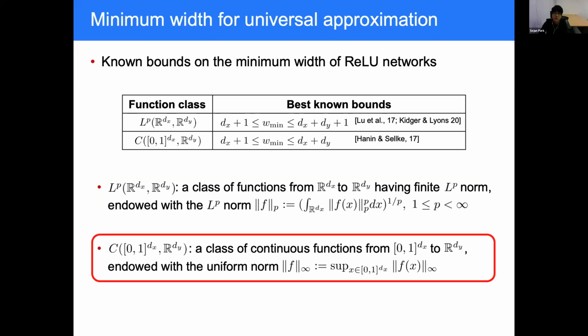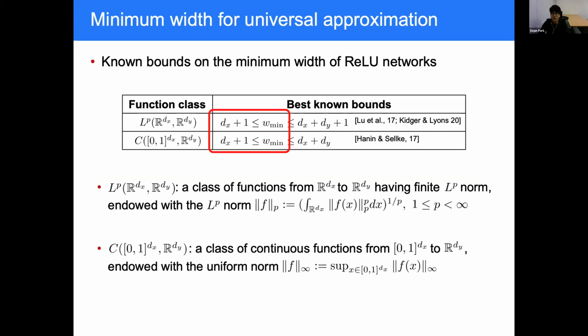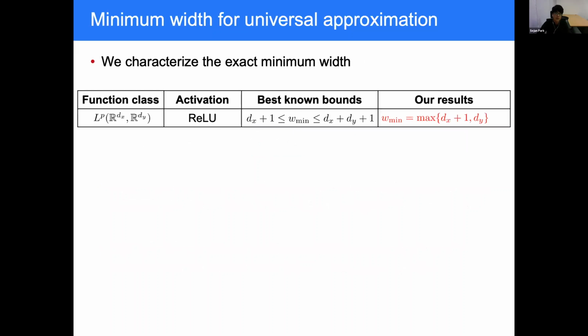of function values. And here, the best known lower bound on the minimum width is d_x plus 1 for both function classes. And the best known upper bound is at least d_x plus d_y. And so the gap between the best known upper bound and the best known lower bound is at least d_y. And in our work, we closed this gap and obtained the exact minimum width. And first, we proved that the minimum width for approximating L^p functions is the maximum over d_x plus 1 and d_y.